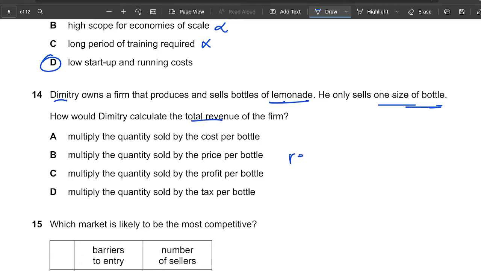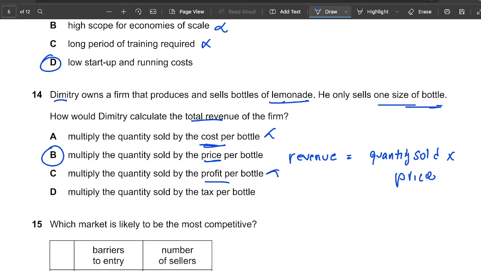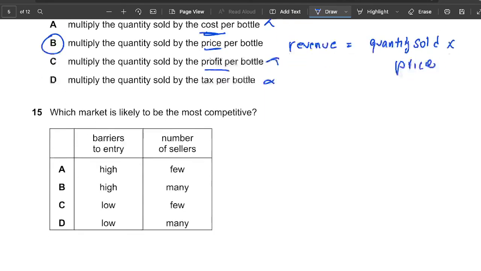So to calculate revenue, how do you calculate revenue? There's a formula for revenue. Revenue is calculated by the quantity sold times the price. So let's look at that. Multiply the quantity sold by the cost, not the cost, the price. There's a difference between cost and price. So that's wrong. The quantity sold by the price per bottle, yeah, that's correct. Profit, no. Tax, no. Okay, so the answer is B.